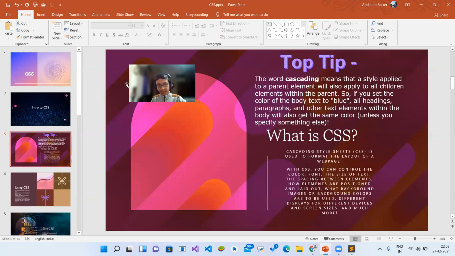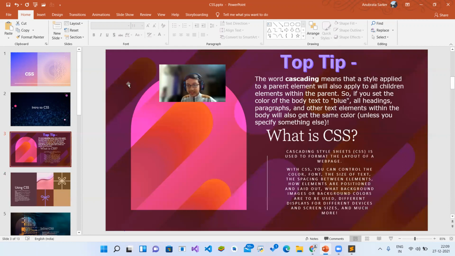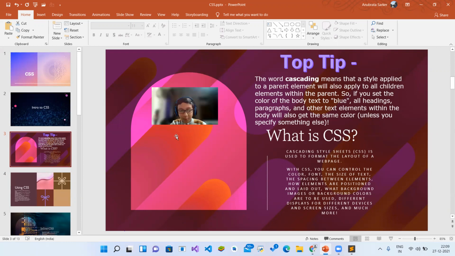So I think I forgot the top tip. The word cascading means that a style applied to a parent element will also apply to all children elements within the parent. That's not like my parent and me; that's not the matter. Here, parent means something like a div tag or a body tag, and inside that a p tag is the child. Understood? So the body tag, which is holding the child tag, the p tag, is the parent of the p tag.